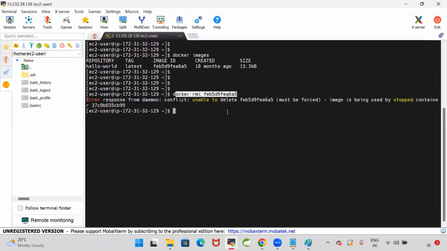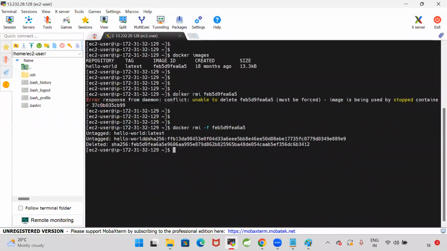When I'm using docker rmi, it is saying that one container was created, that container executed and stopped, and that container is referring to this image. So directly you cannot remove that image. Still, if you want to do that deletion, then we need to go for force delete, -f. When I go for docker rmi with the image ID, it says this image is being used by a stopped container. So forcefully, I want to delete the image. To delete the image forcefully, we go for docker rmi -f, where -f is nothing but force, followed by the image ID.